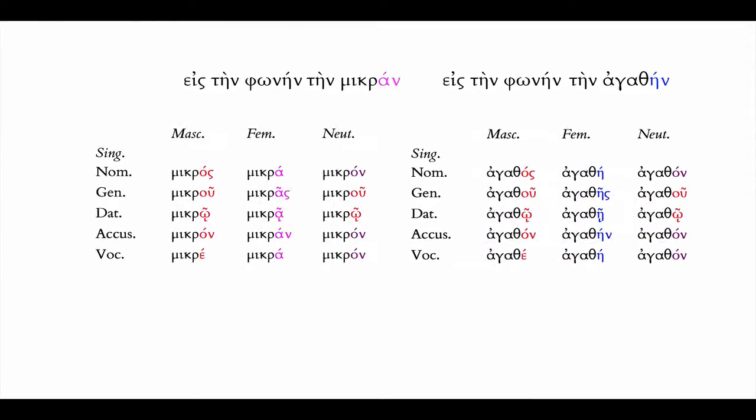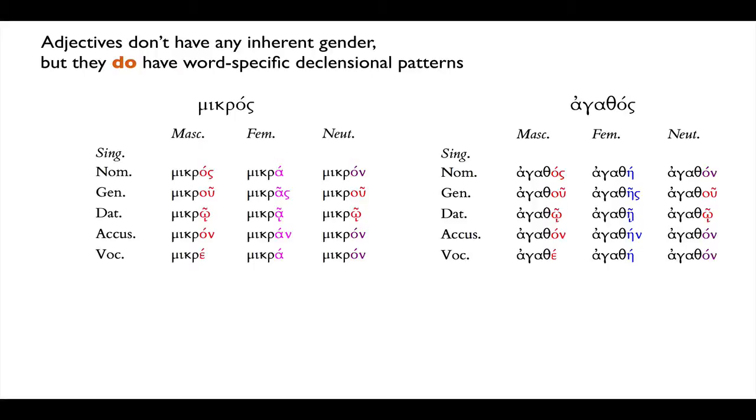Their similarity appears even more clearly when we look at the full paradigm. So mikron, agathein, mikron, agathein. They occupy the same respective place within their paradigm. We've been illustrating the ways in which adjectives have their own word-specific declensional patterns. We've looked at just two so far, mikros and agathos.